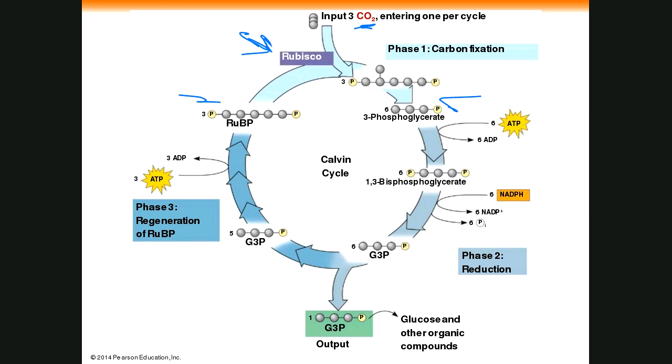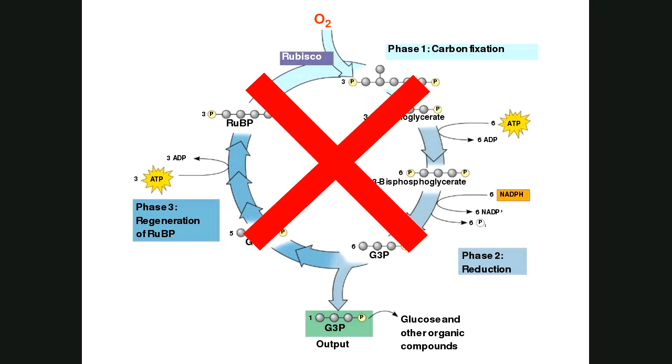O2. So O2 is like an inhibitor. If the O2 is bound to the active site of the Rubisco, the carbon dioxide cannot. Now, there's a problem when Rubisco binds to O2. There's a problem when Rubisco switches its allegiance from its normal substrate over to the O2. Okay? None of the rest of this happens.